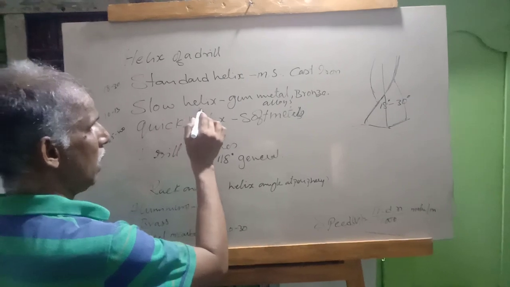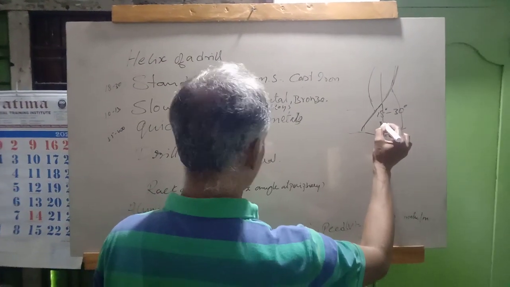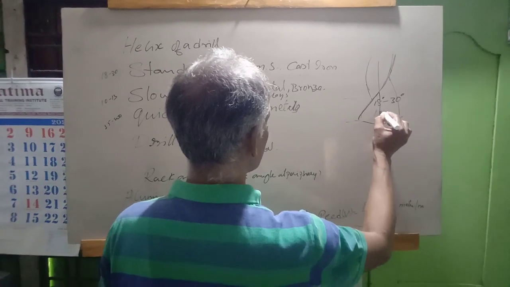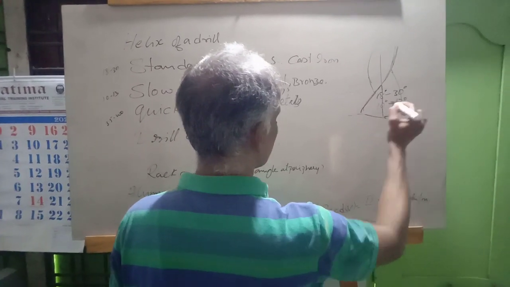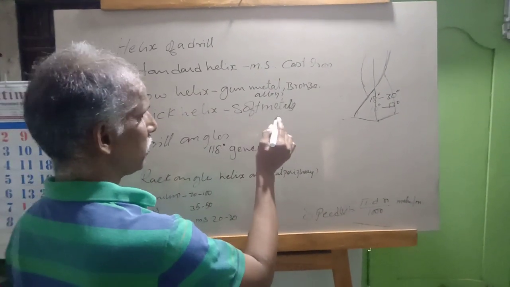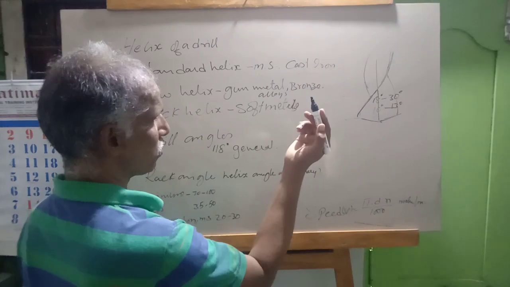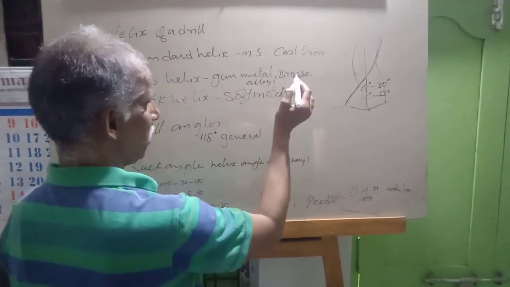Now, slow helix, which has an angle of 10 to 13 degrees. This slow helix angle means the cutting chips also will come out slowly. Slow helix angle is used for gunmetal, bronze.